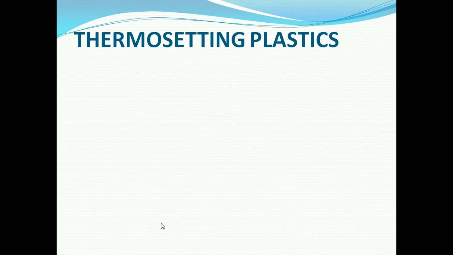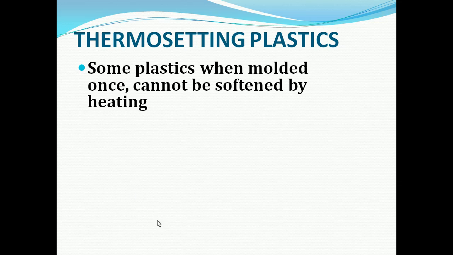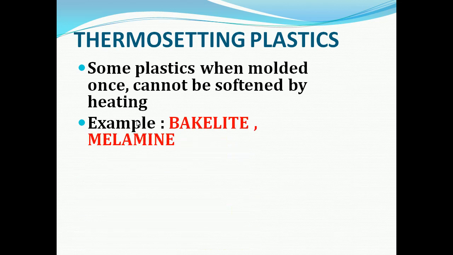Now we can see another type of plastic, that is thermosetting plastic. Some plastics, once molded, cannot be softened by heating. We know that thermoplastic, once heated, can be softened and molded. But thermosetting plastics, once molded, cannot be softened by heating. Examples of thermosetting plastics are bakelite and melamine.